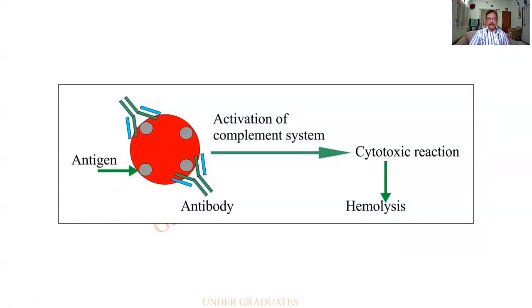So this is what is happening. The RBC on its surface has some proteins which act as antigens, to which antibodies are produced. These antibodies cross-link with the other RBCs, and then there is a clumping of the RBCs, leading to the activation of the complement system, cytotoxic activity. There is a hemolysis.